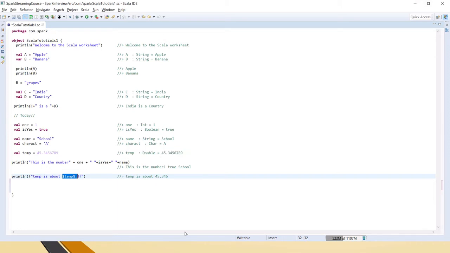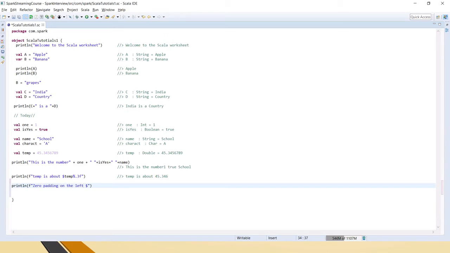So next we'll see how to do padding with zeros. Again, say zero padding on the left.